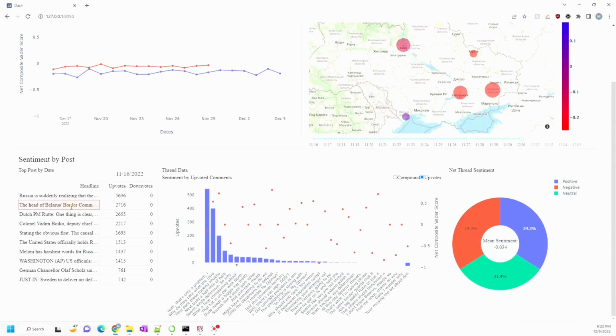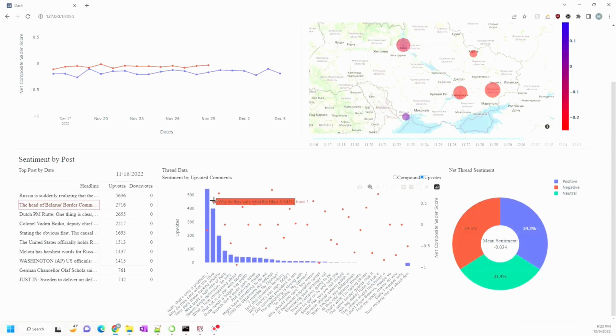If we select a post that has a lot of comments found, we can see some of the sentiment on the y-axis against the upvotes corresponding to that particular comment. If we hover over that value, we can see the full comment text and the corresponding upvotes of it.